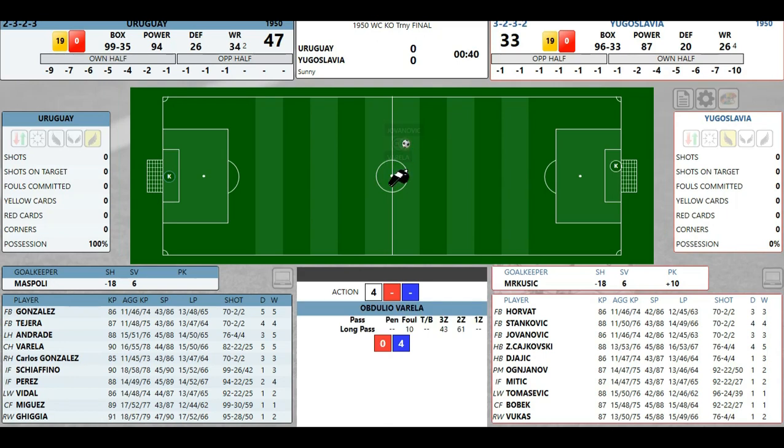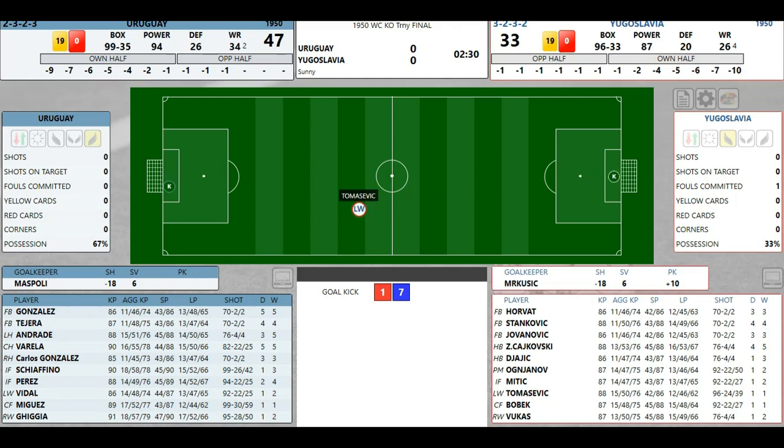When this tournament and in real life, will foul by the Yugoslavians? I know the name is not politically correct, but we gotta go with it. Fukas steals it from Tara. Decides to play it back to the goalie, trying to waste Uruguay's time. Oh shoot, I forgot to do the traditional summary before the final.